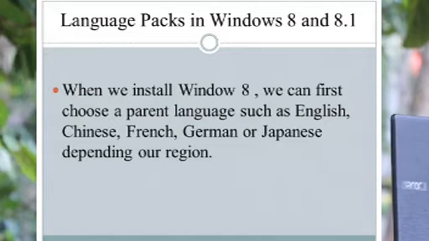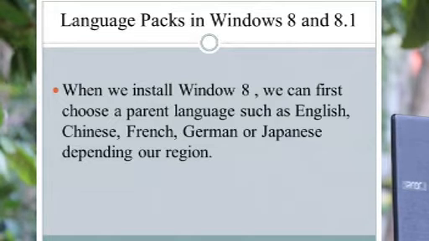In the change your language preferences pane, click or tap options next to the language that you added. Again, if you want to change your language preference, you can click the options next to the language. According to that, you can add it.